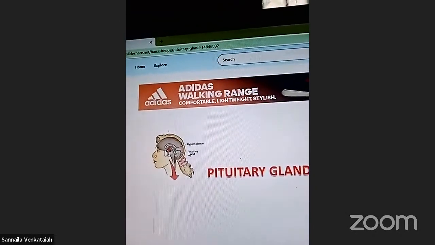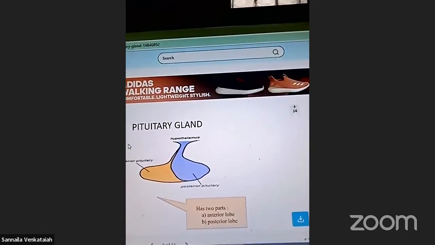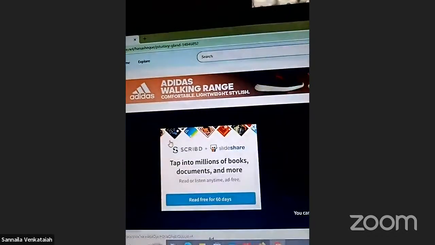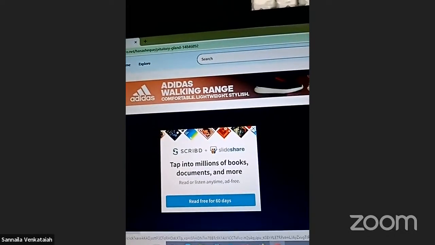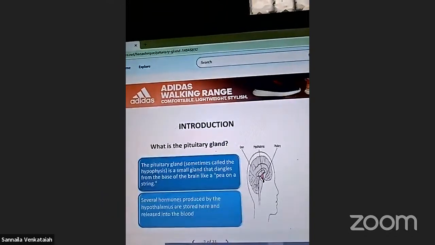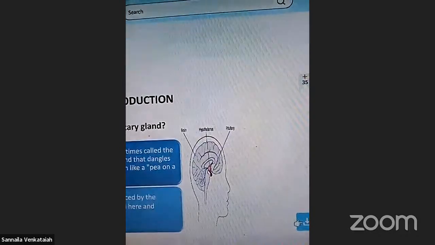These are the pituitary glands. Right? What is the pituitary gland?